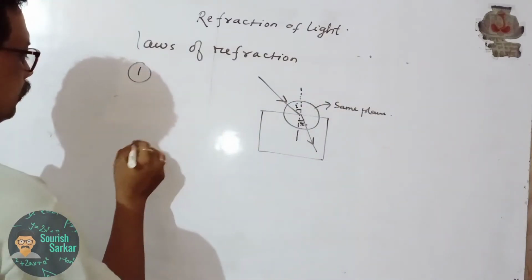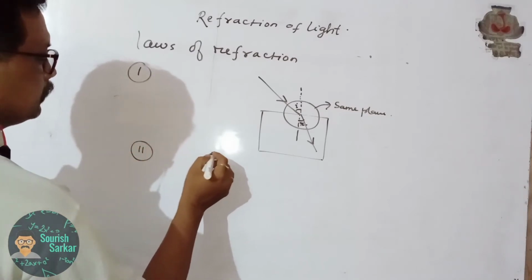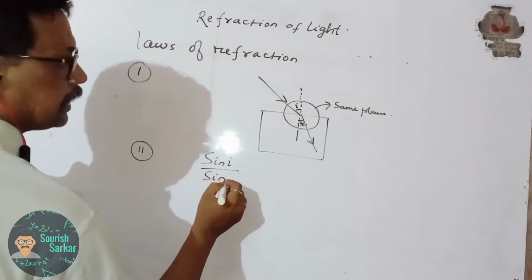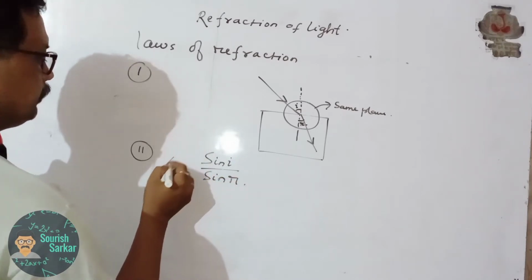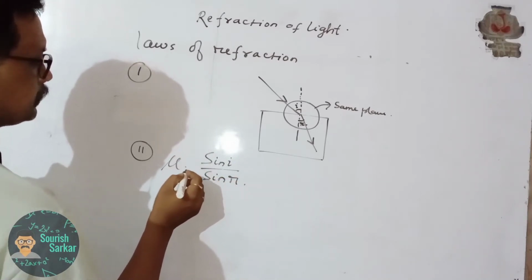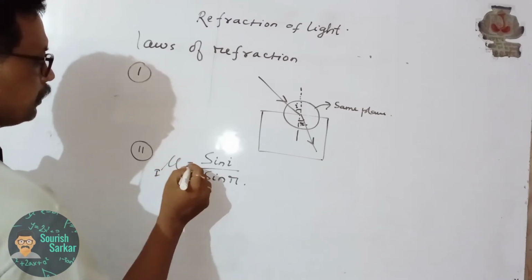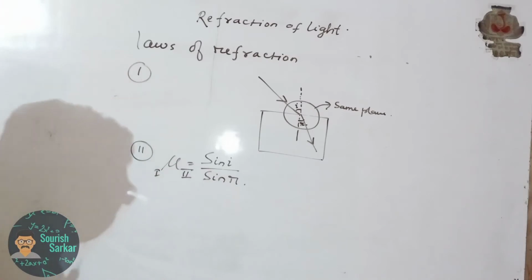And the second law of refraction is that the value of sin I by sin R remains constant, and that is known as the refractive index of the second medium with respect to the first medium.